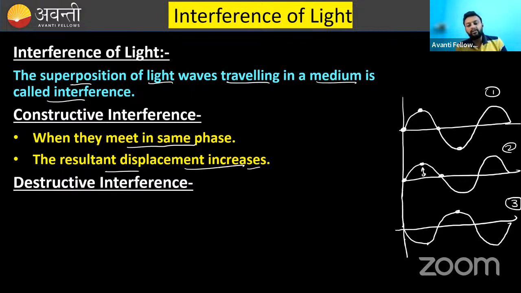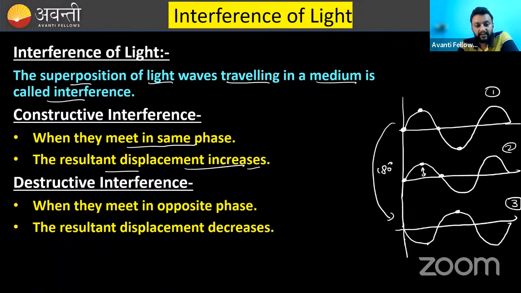That means they are in opposite phase. And the phase difference between first and 3 is 180 degree. Is this point clear? So destructive interference happens when they meet in opposite phase, and in this situation displacement decreases.